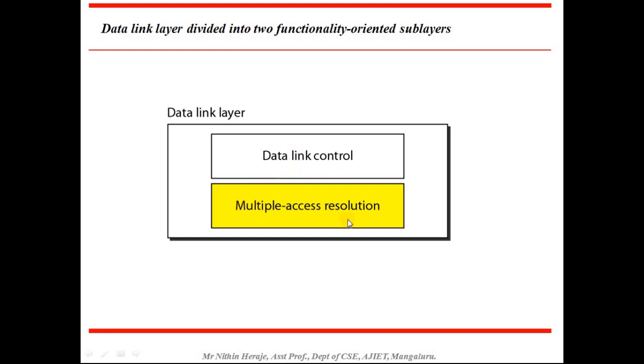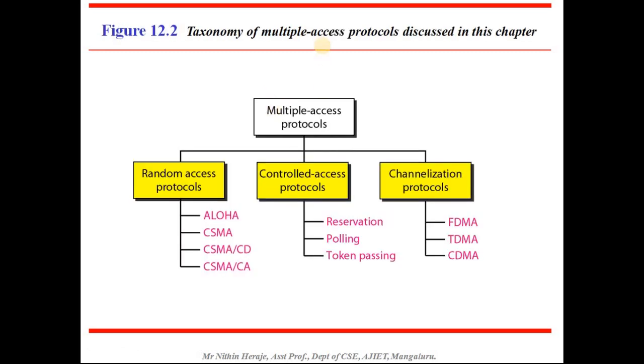Today we'll see what this multiple access resolution can do, what its services are and all those things. The multiple access protocols are subdivided into three different categories. One is random access protocols, which we will be discussing in this video.